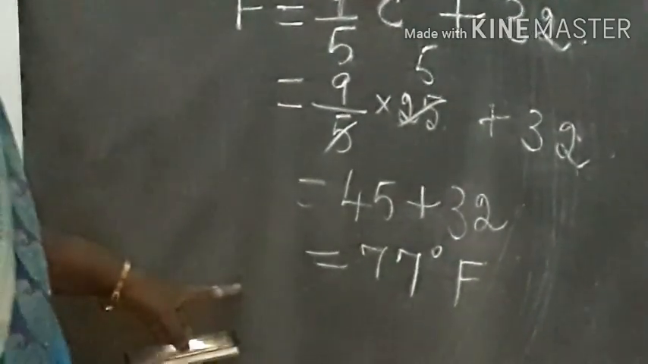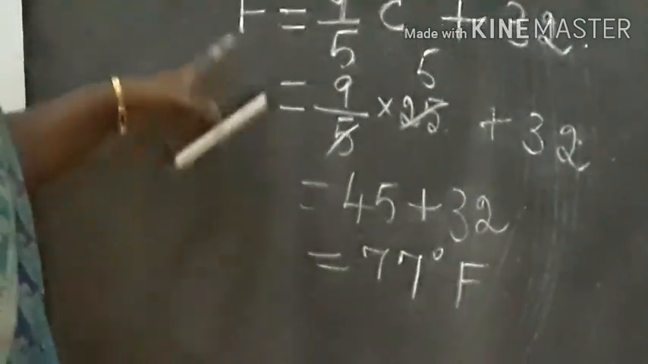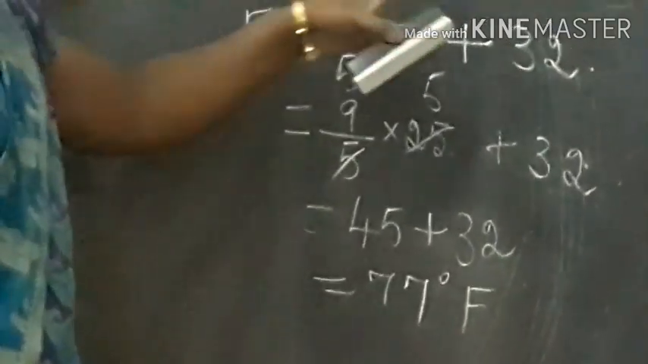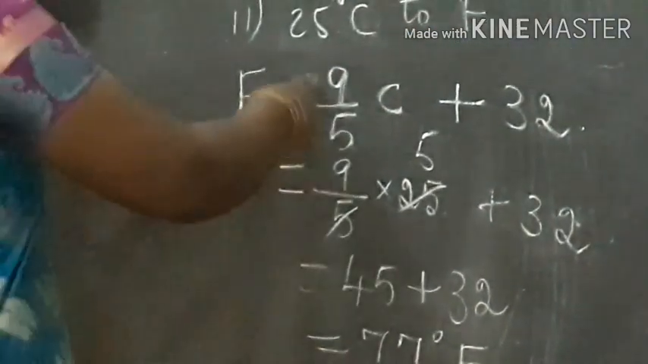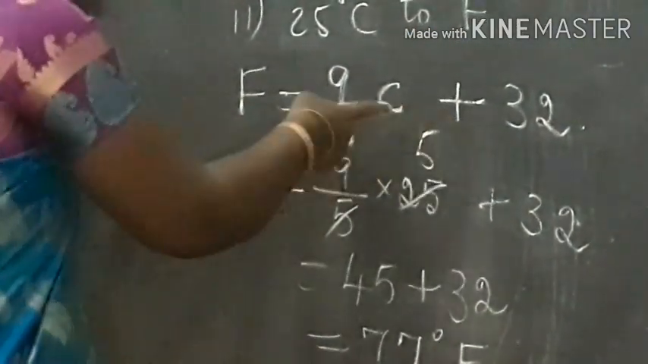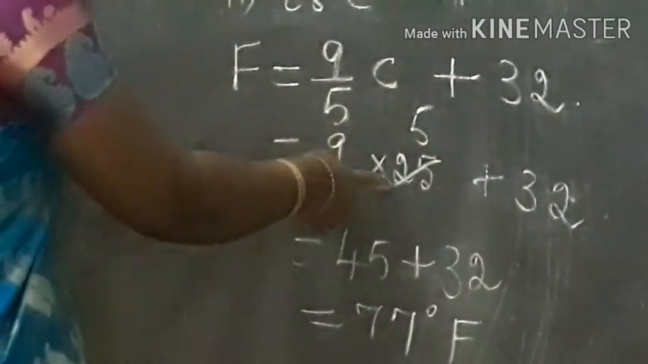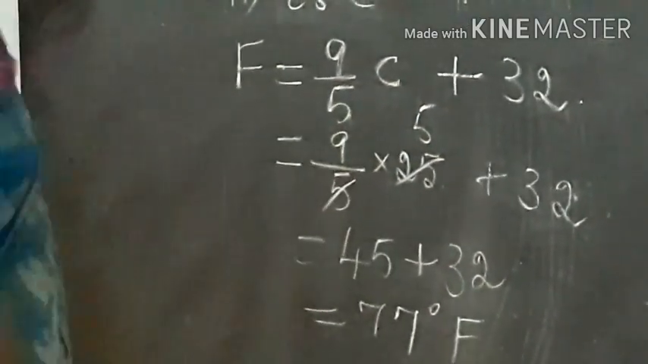So this is the way you have to convert. The formula for converting Celsius to Fahrenheit is F is equal to 9 by 5 C plus 32. Substitute the value for Celsius, that is 25. Do the calculation. The answer is 77 degree Fahrenheit.